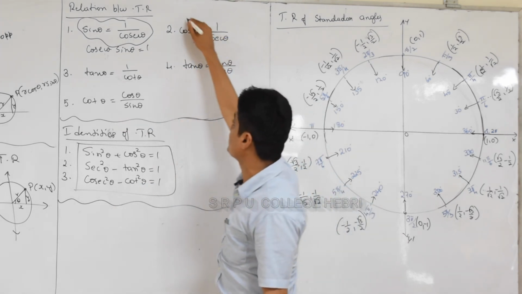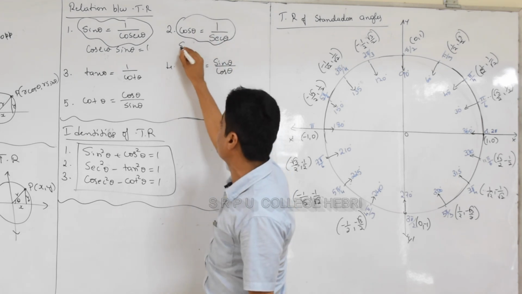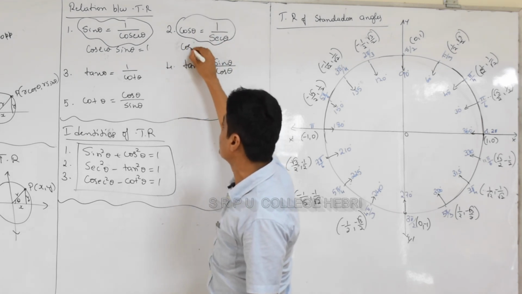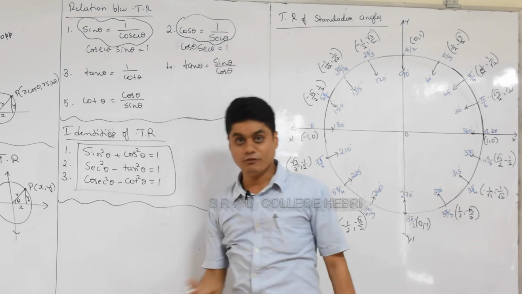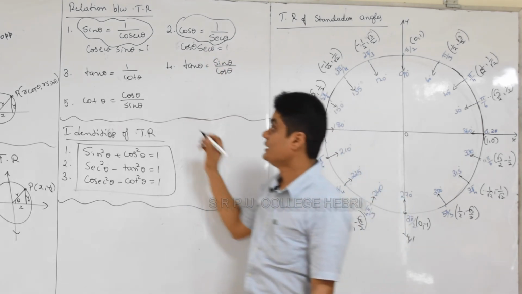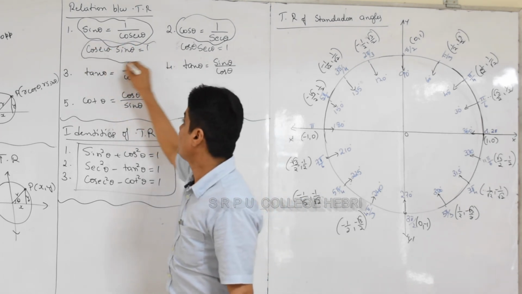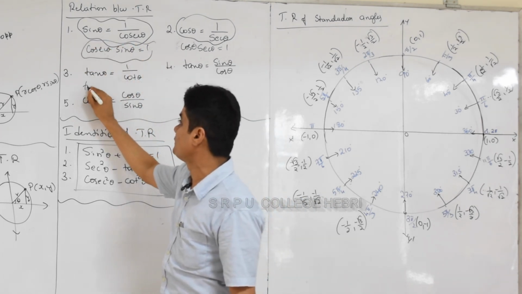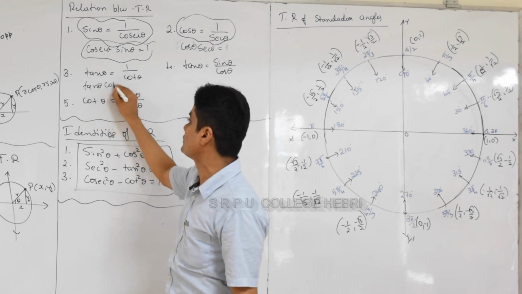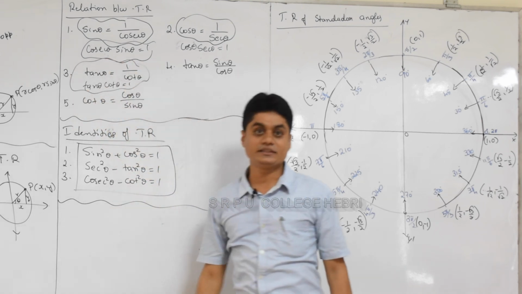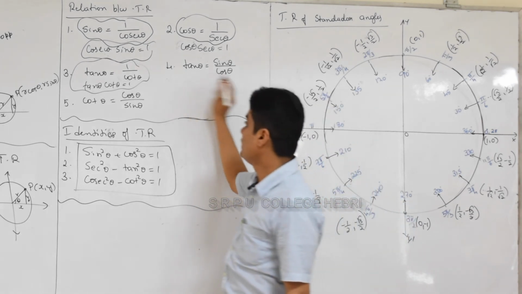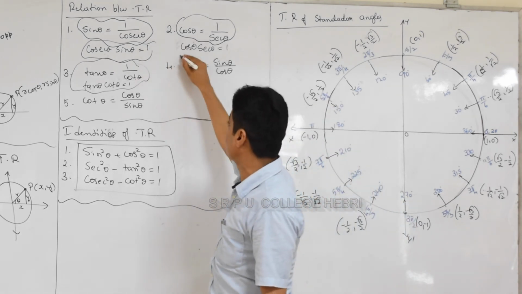In the same way, because cos theta is equal to 1 by secant theta, cos theta into secant theta should be what? 1. Be ready for whichever formula you may need to use. Similarly, tan theta is equal to 1 by cot theta, therefore tan theta into cot theta is 1. So one and the same, but remember that tan theta into cot theta is equal to 1. So these three are called the reciprocal relations.